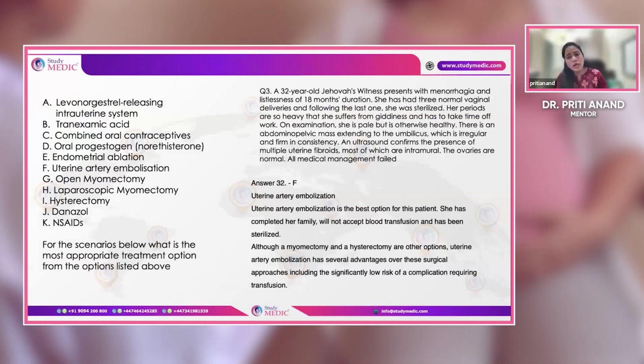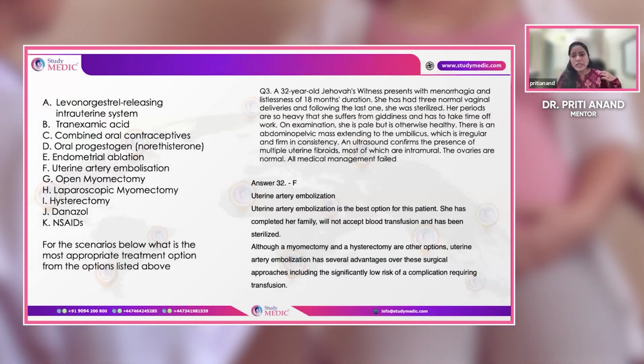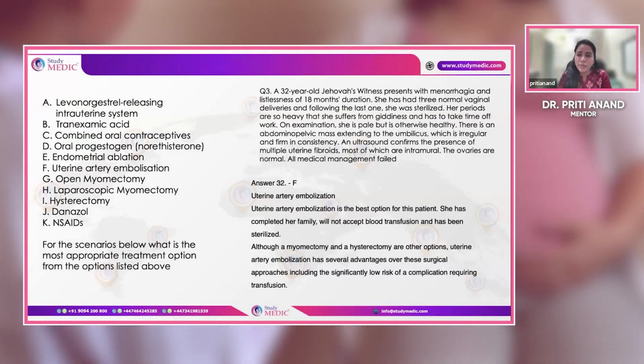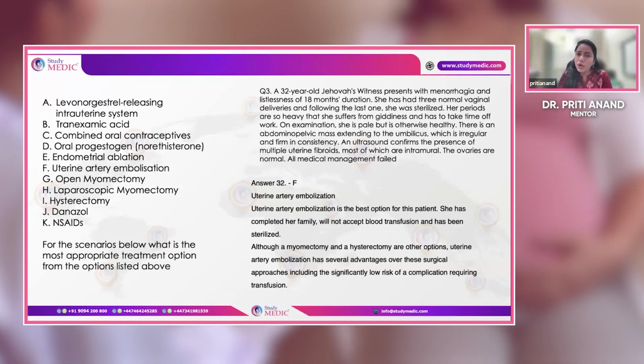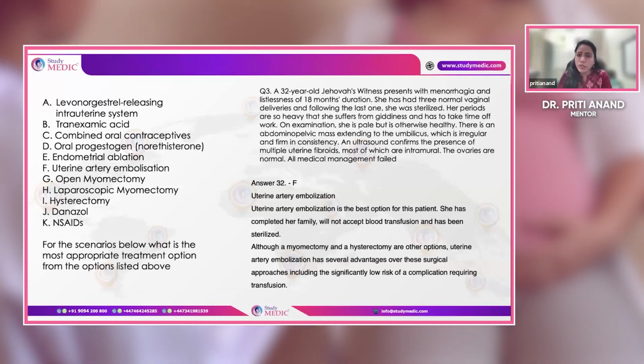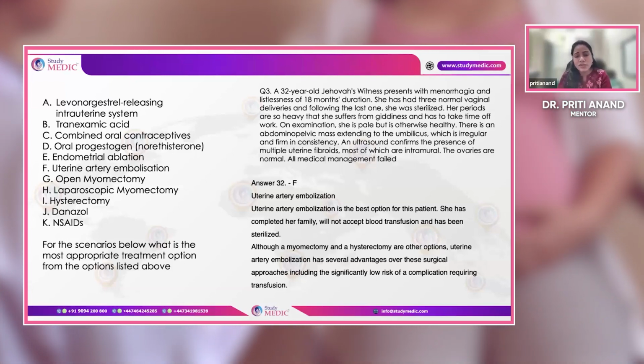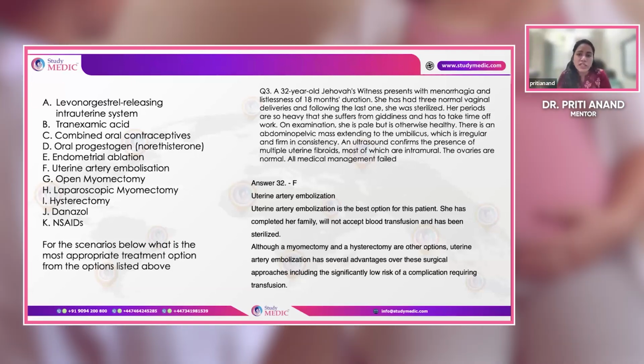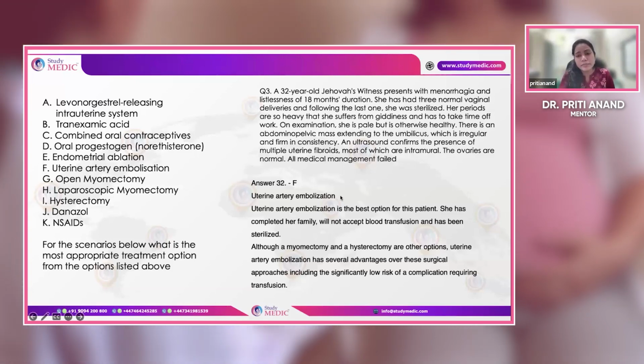Please understand the concept that if there are multiple fibroids, myomectomy will not help her, and all of them are intramural. Hysterectomy, according to her age, is better avoided. The only thing which can help her is uterine artery embolization, because it is the fibroid which is causing the bleeding, and medical management has not helped her.